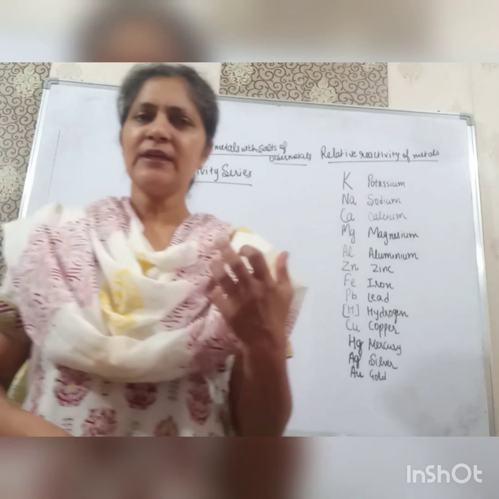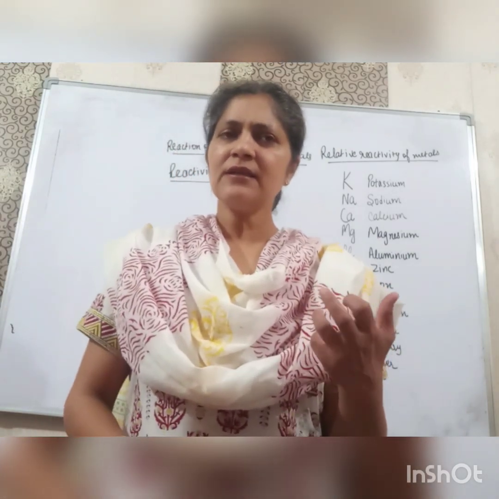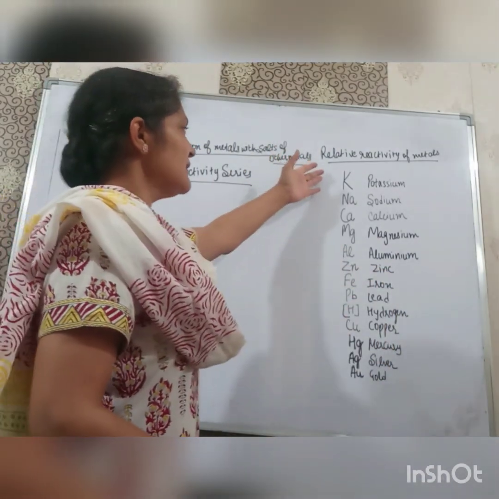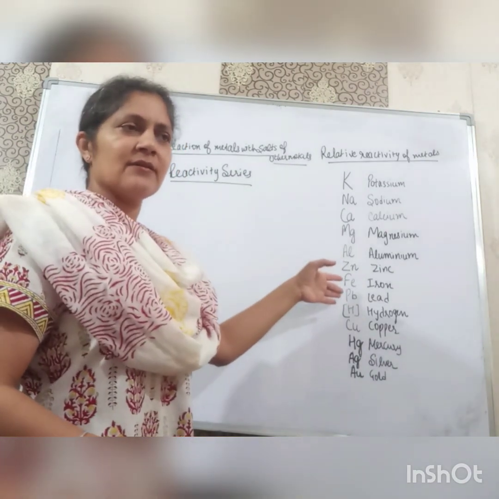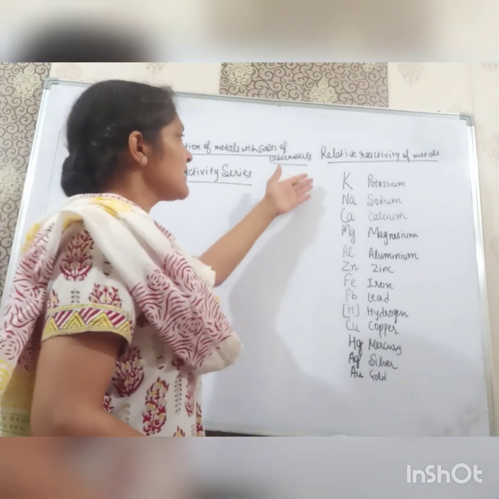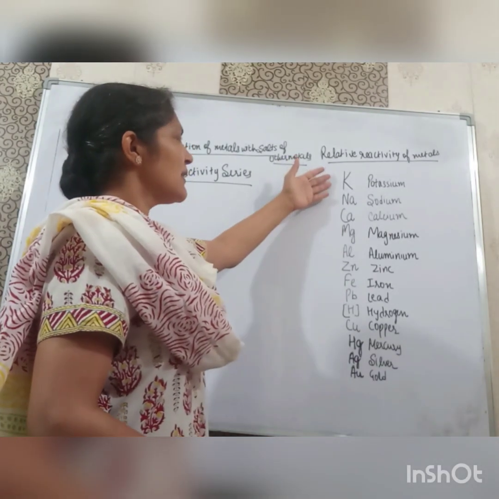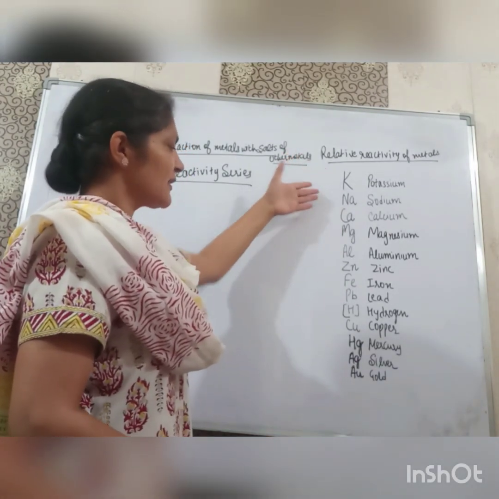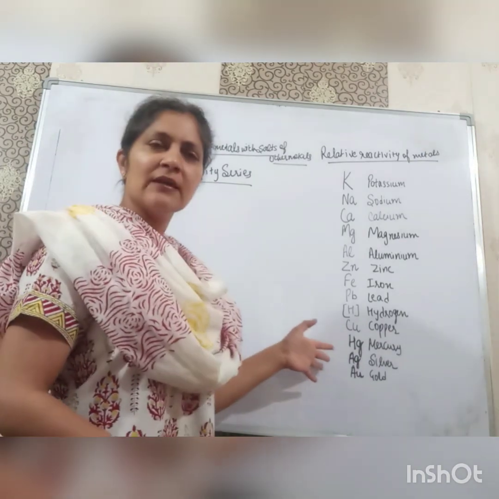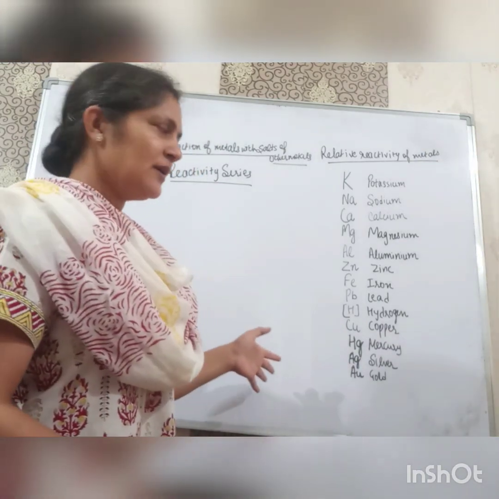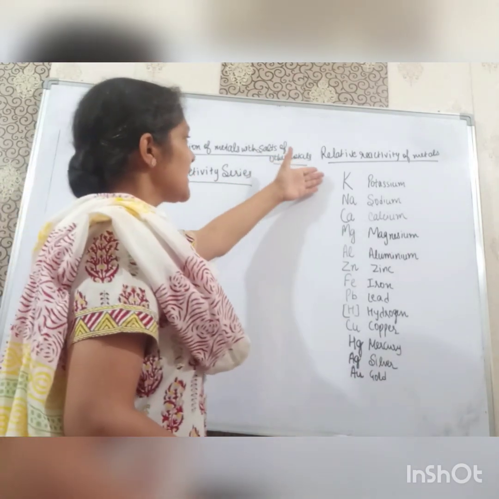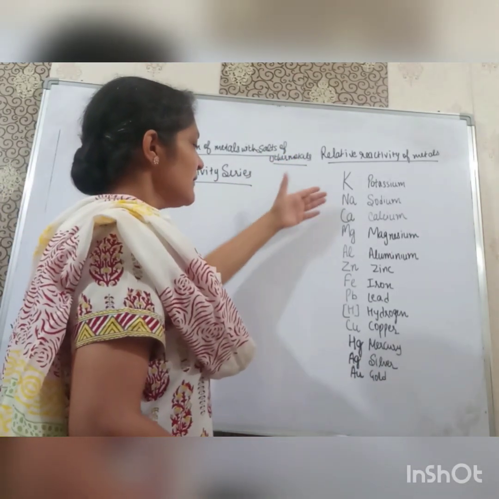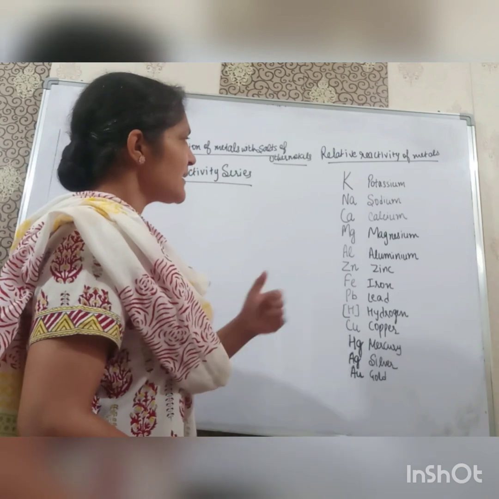These two topics we will discuss in this class, but first of all we will discuss the reactivity series. Now, what is the reactivity series? It is the arrangement of metals in order of their decreasing activities, right? It means the most reactive metals are put on the top and the least reactive metals are put at the bottom. Now the question arises: why are potassium and sodium more reactive, and copper and mercury less reactive?